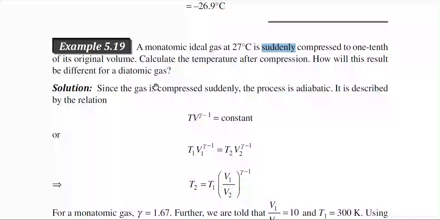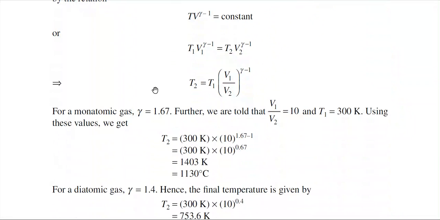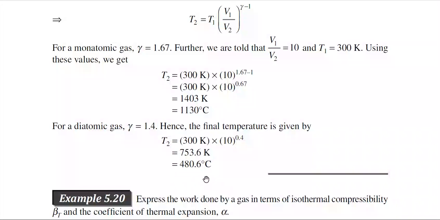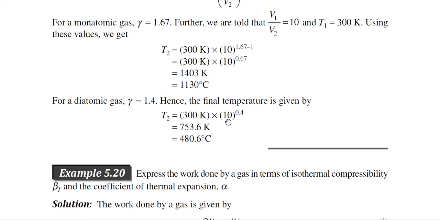And for diatomic gas, only the value of gamma will change. So you just put the value of gamma for diatomic gas, which is 1.4. In that case the value of T2 will be a little bit different. So you see that for diatomic gas the final temperature is 480.6 degree centigrade, which is quite lower than the value for the monoatomic case.